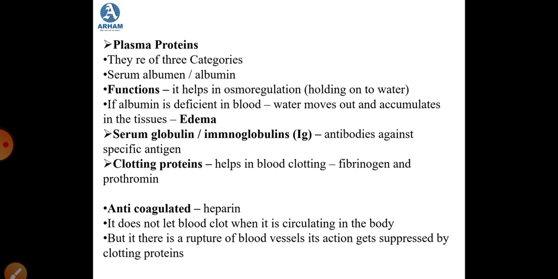Then the next one is serum globulin, which is also known as immunoglobulin, and it is written as Ig. It is nothing but antibodies against a specific antigen. And the last one is the clotting protein, which helps in blood clotting. The names of these clotting proteins are fibrinogen and prothrombin.